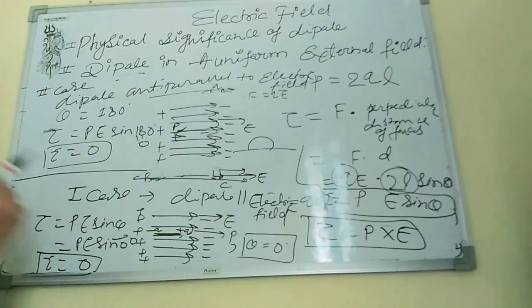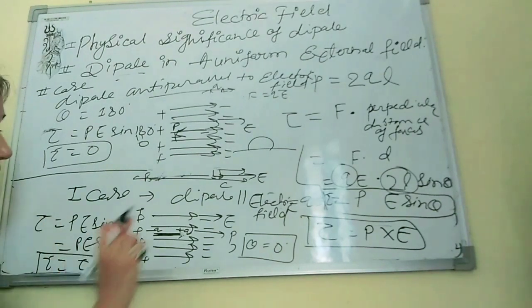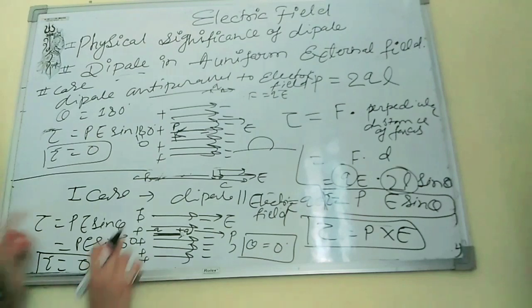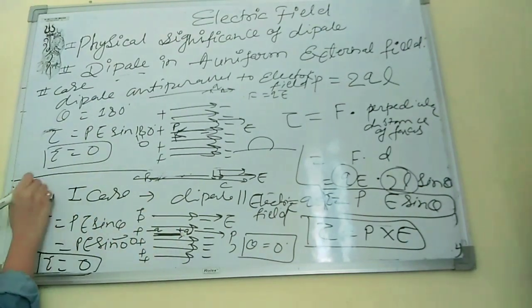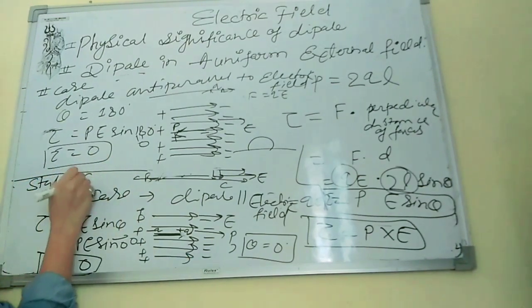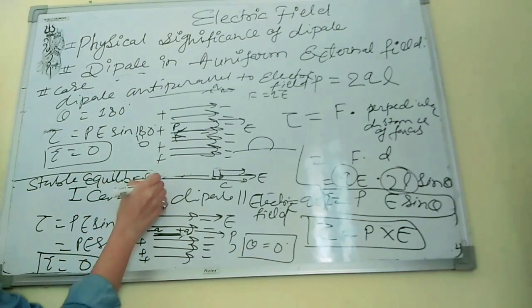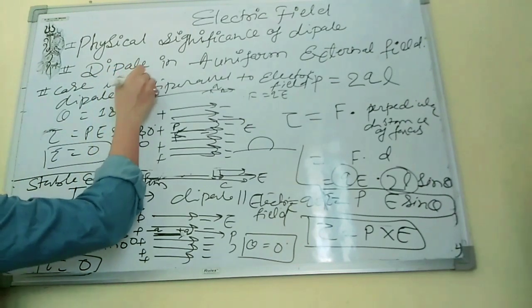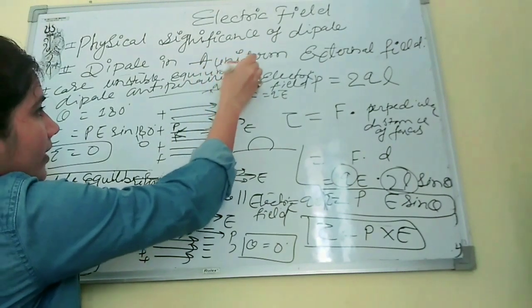So in both conditions, what will happen? The tau will become 0, which means the dipole will not rotate in both conditions. Now this first condition is stable equilibrium, and case 2 is the condition of unstable equilibrium. Why?